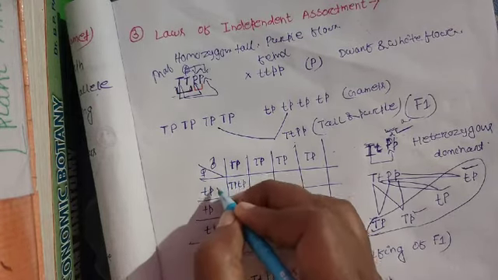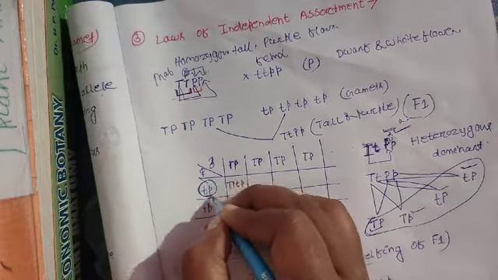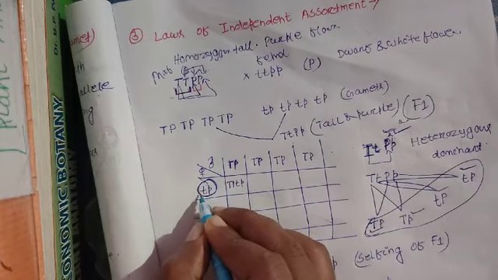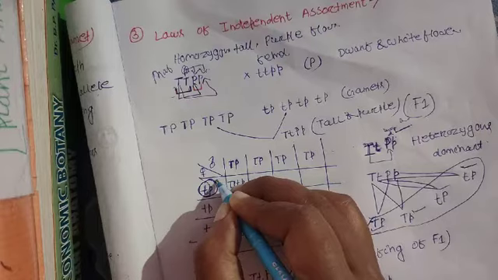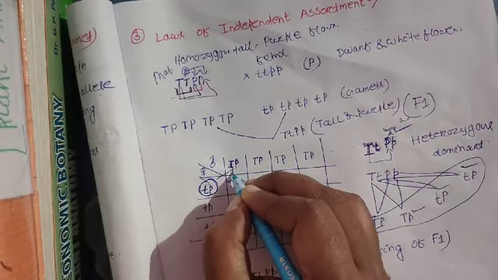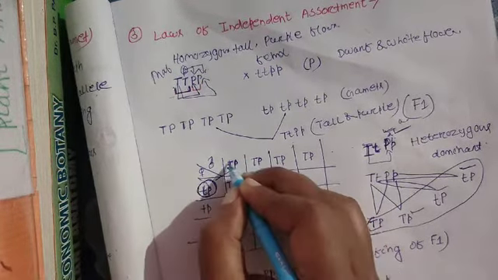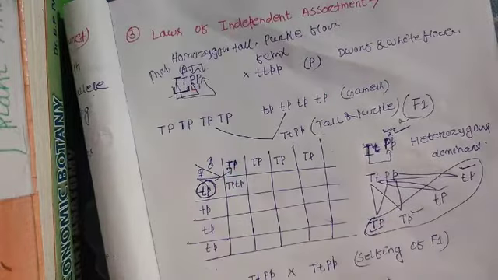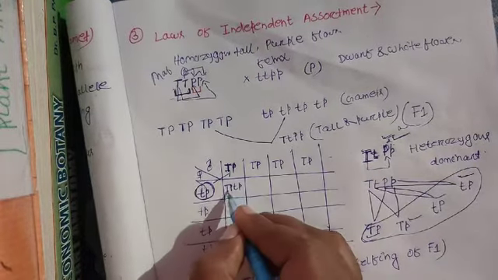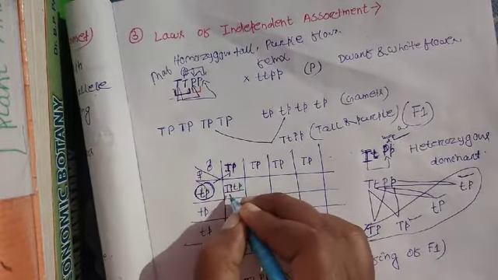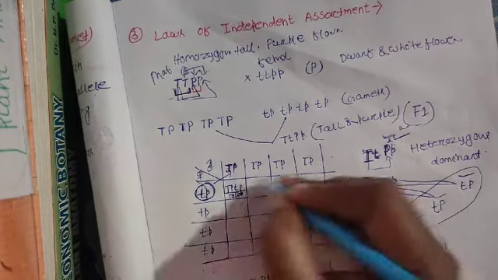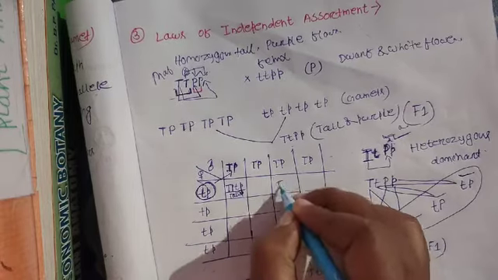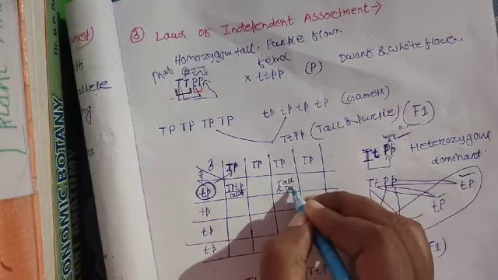So in this cross, the female gamete which contains small t and small p can fuse with the male gamete containing capital T and capital P, and the result is tall and purple. All the 16 offspring are tall and purple.